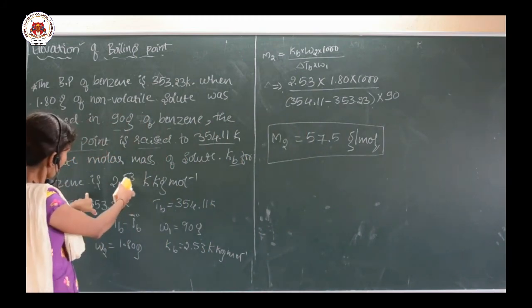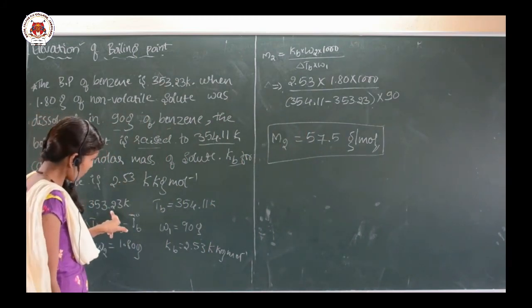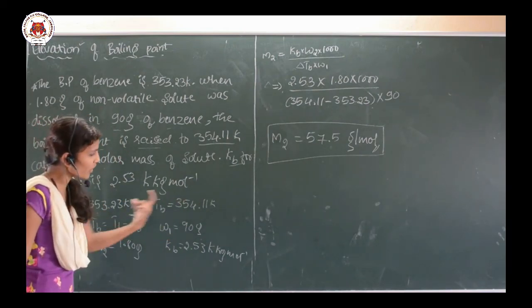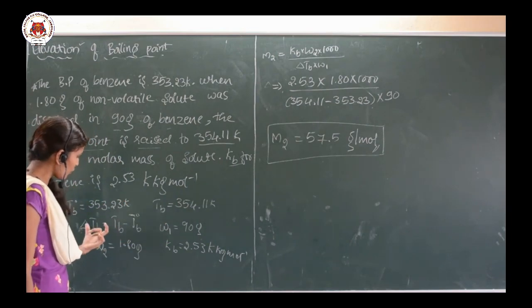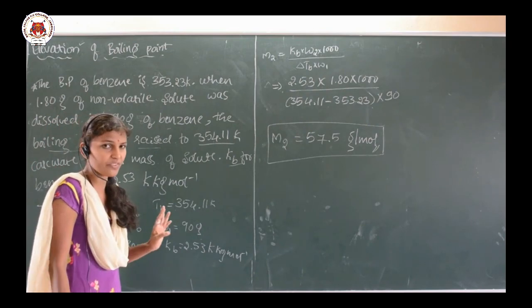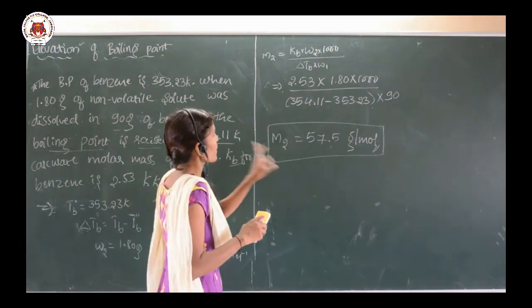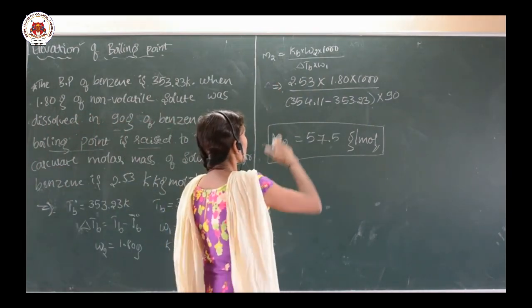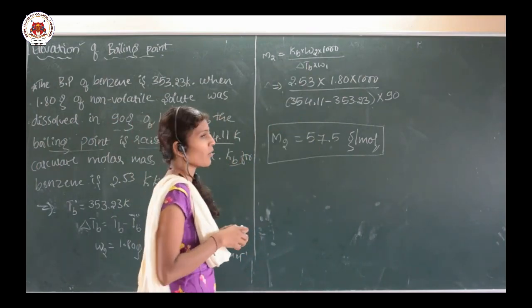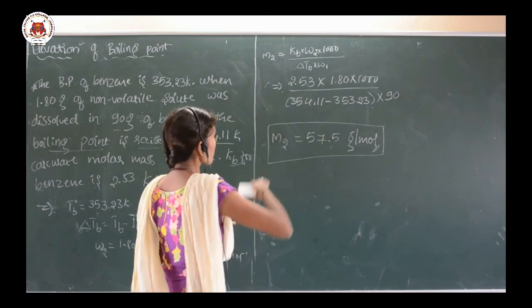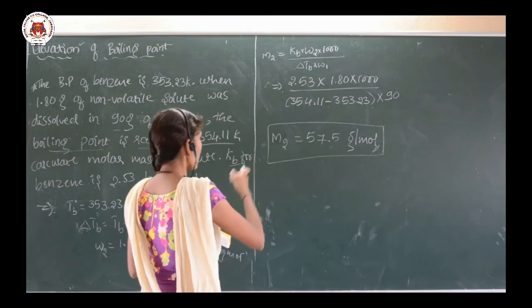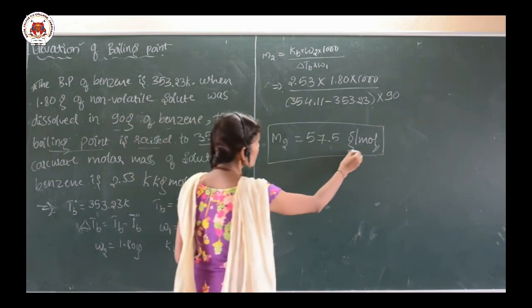Okay. So, whatever they have given, Tb naught value is given, Tb is given, and delta Tb is calculated using these two, Tb minus Tb naught. W1 is given, W2 is given, Kb is given. The only thing you need to calculate is M2. We have the formula M2 is equal to Kb into W2 into 1000 divided by delta Tb into W1, and substitute all the respective values. Finally, you are going to get the molar mass of the solute, and the unit is gram per mole.